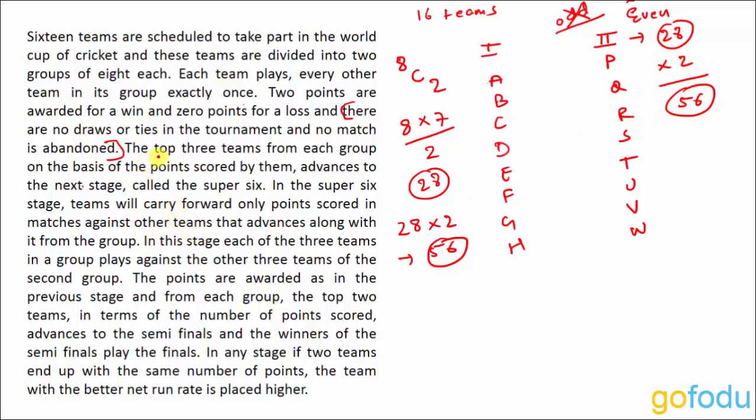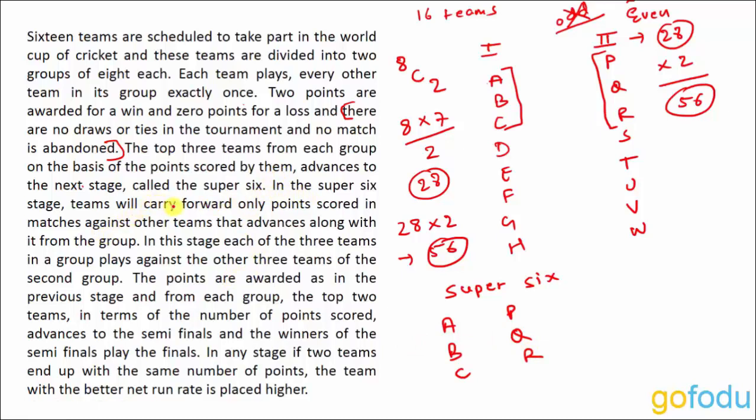Okay. The next point says that the top 3 teams from each group, on the basis of the points scored by them, advance to the next stage called the Super 6. Suppose A, B, C are the top 3 teams from this group and P, Q, R are the top 3 teams from the second group. So in the Super 6 stage, we'll have A, B, C in the first group and P, Q, R in the second group. So now what happens in Super 6?